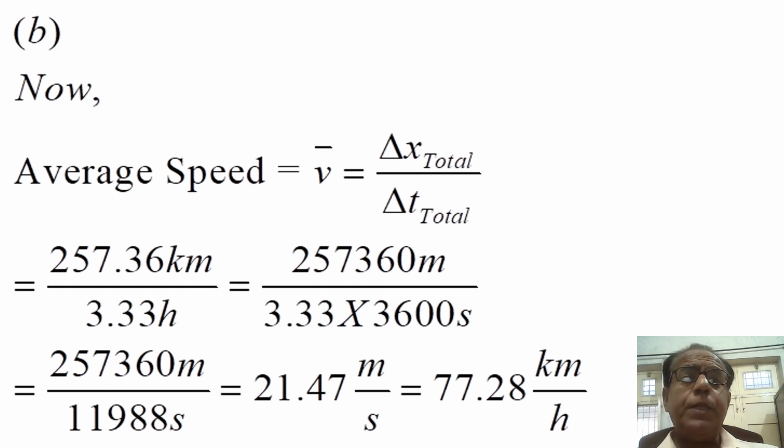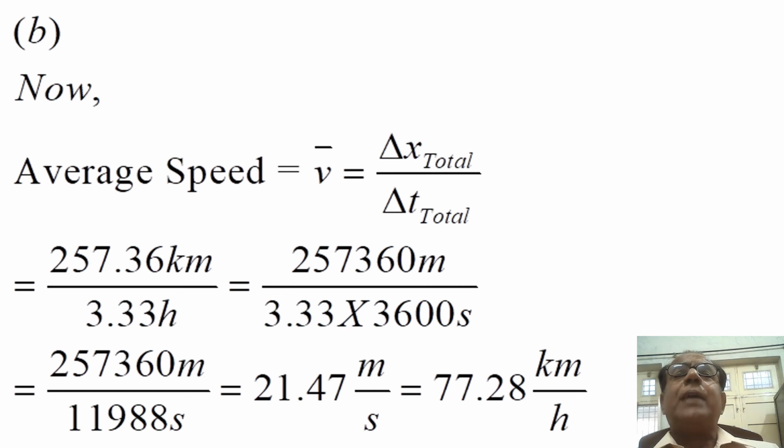This alternatively becomes equal to 257,360 meters divided by 11,988 seconds. This alternatively becomes equal to 21.47 meters per second, and this alternatively becomes equal to 77.28 kilometers per hour.